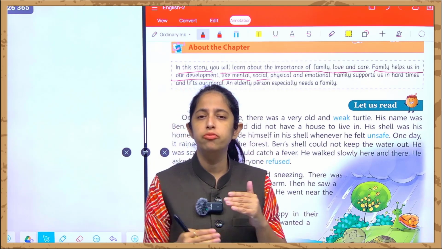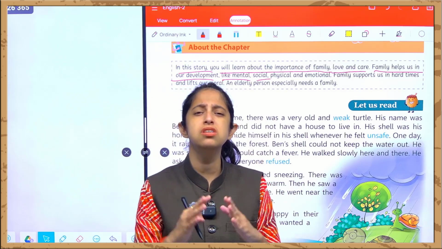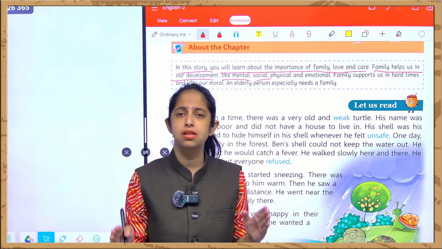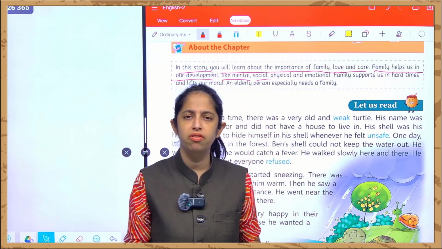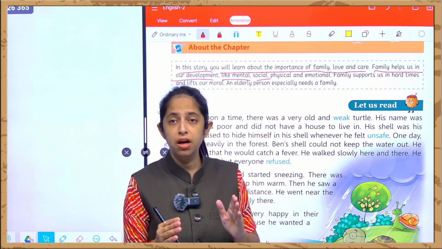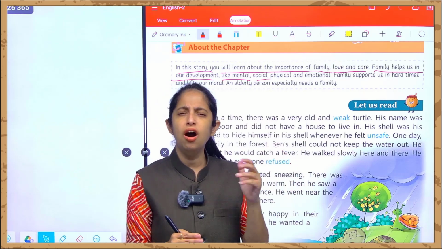In सब लोगों से हम we get connected. So this is how we develop emotional bond with them. So this is our family. Through family we used to learn a lot of things. They help in the overall development of our personality, not only physically, emotionally, mentally, but also we get developed socially. How do we develop socially?